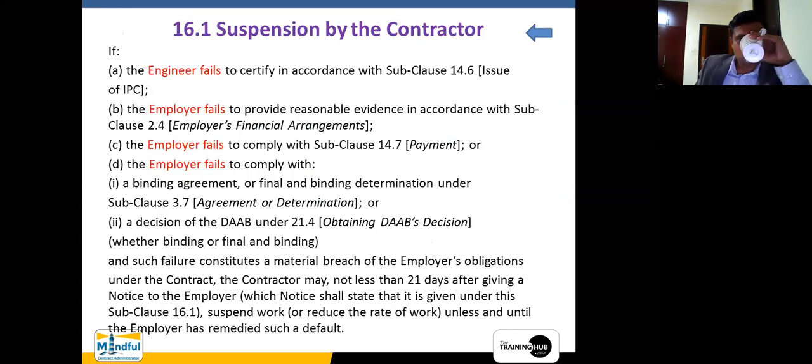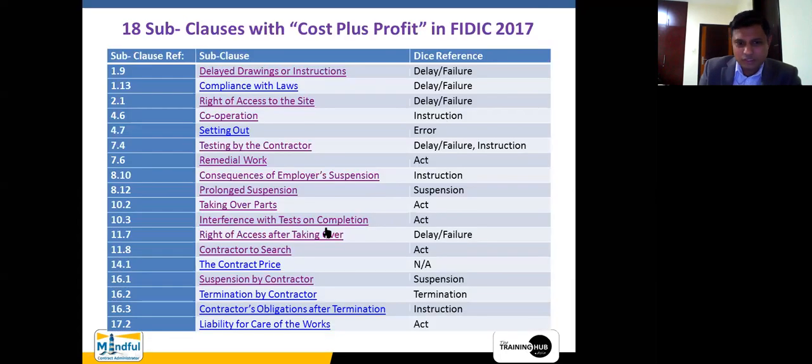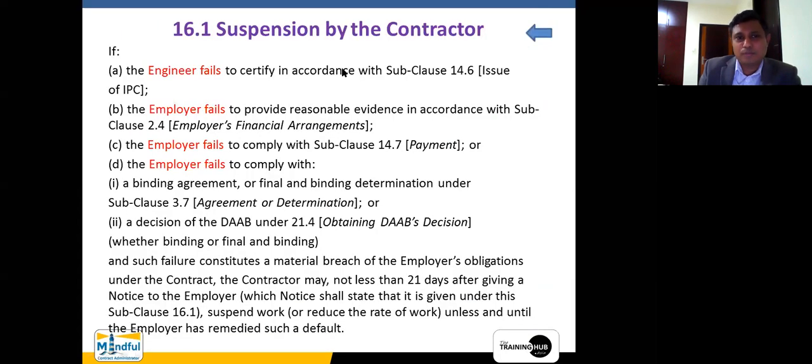Okay, here, all the four subclauses, phrases here, it says engineer fails, employer fails, and then again employer fails. So it is a failure by the engineer or the employer for this particular issue. But it is related to the suspension by the contractor. Again, it goes beyond the periphery of the contractual obligations, right? If the engineer fails to certify in accordance with subclause 14.6, issue of IPC.